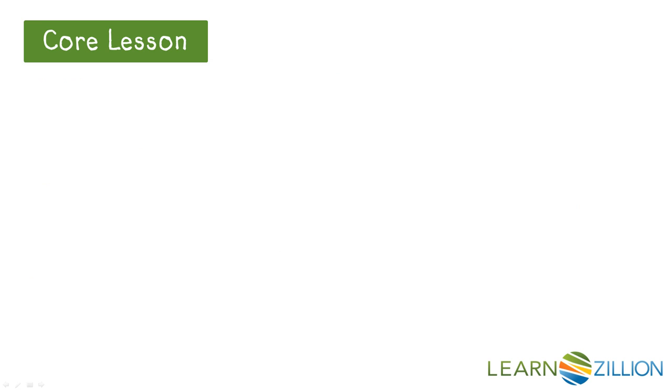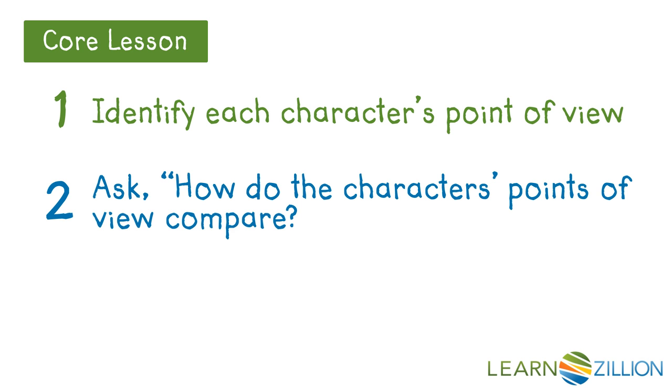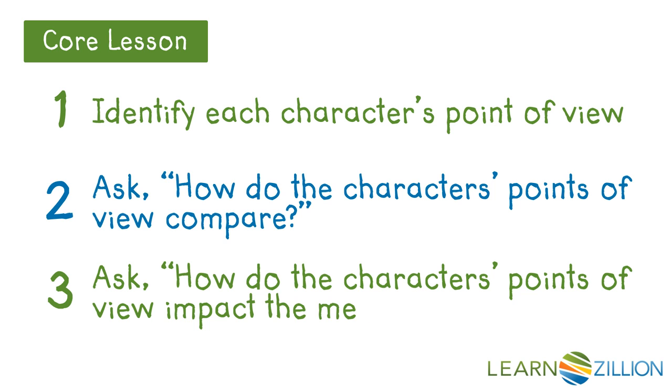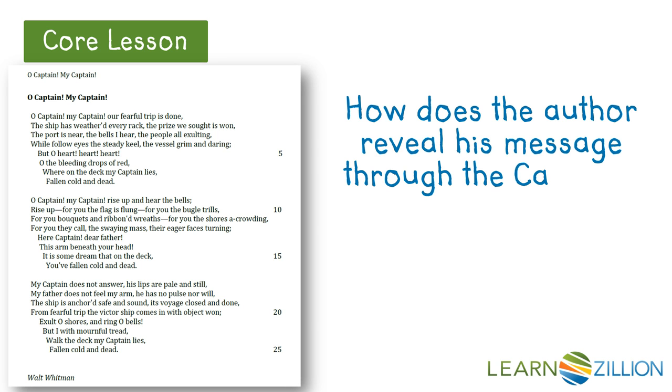When we want to analyze the impact that differences in point of view have on meaning, we can follow these 3 steps. 1. Identify each character's point of view on the situation in the text. 2. Ask, how did the characters' points of view compare? And 3. Ask, how do the characters' points of view impact the meaning of the text? So here's my question. How does the author reveal his message through the captain's relationships?